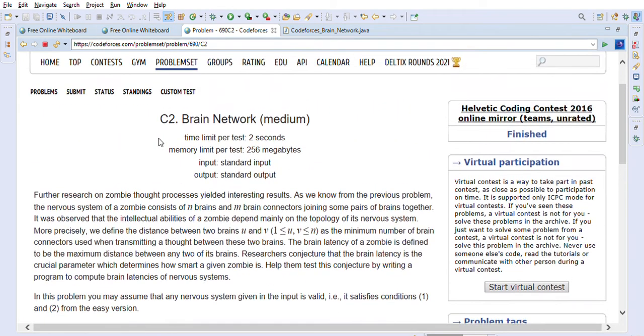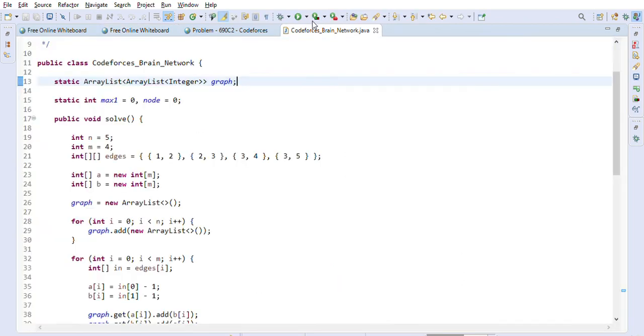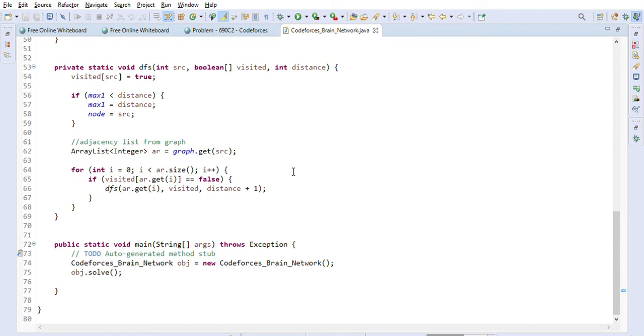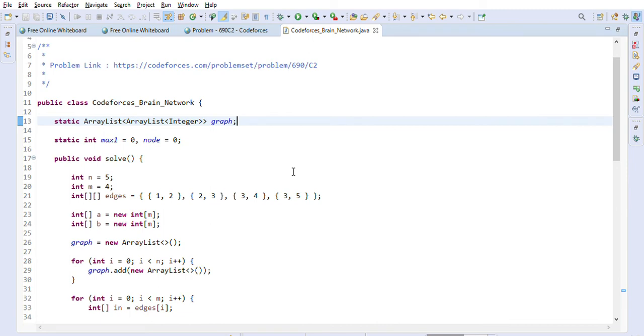So what we have done to solve this brain network problem is we created a graph using the array list, right, like this, and then we started doing DFS from node 1 basically, right, and then we will explore all the paths and we will capture the maximum distance that we can see basically starting with this node, right, and that maximum distance is the answer that we have to return. So Java code is not that difficult once you understand the concept. So it's just basically DFS that we are using, which is called depth first search or depth first traversal.